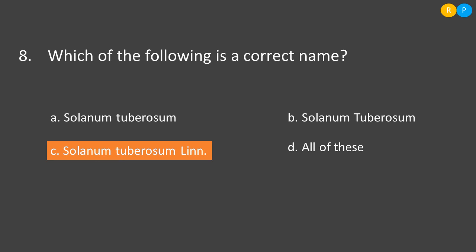Look into B, Solanum Tuberosum. They have written the species name starting with a capital letter. So this is not the correct way of writing the scientific name. Then look into C, Solanum tuberosum Linn. At the end of the binomial name, we have to write the scientist name. Solanum tuberosum was identified by Linnaeus. So this is the correct way of writing the scientific name. Then D is all of this. Among the given options, the correct answer is Solanum tuberosum Linn.